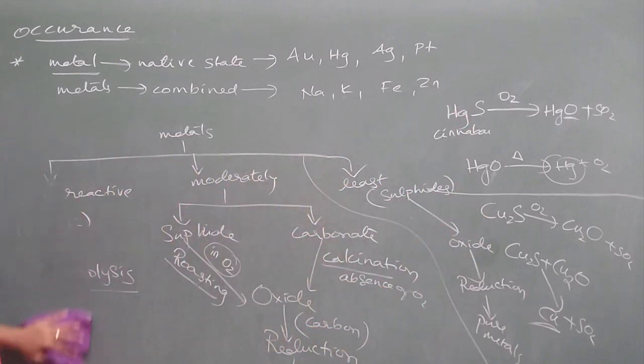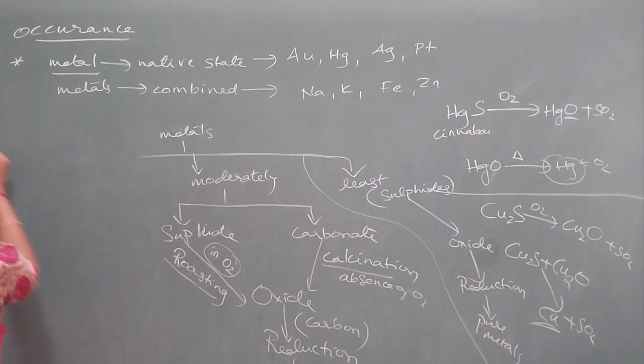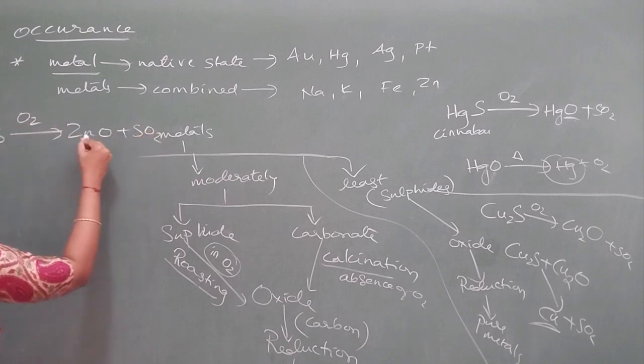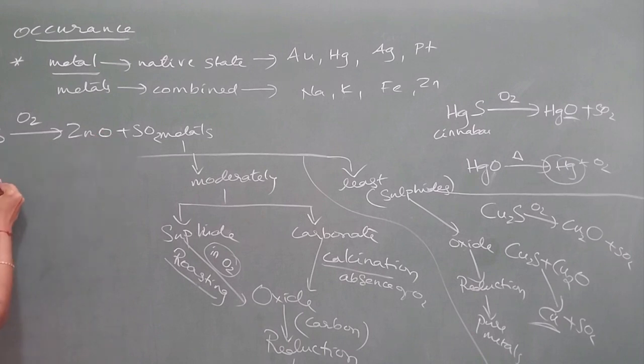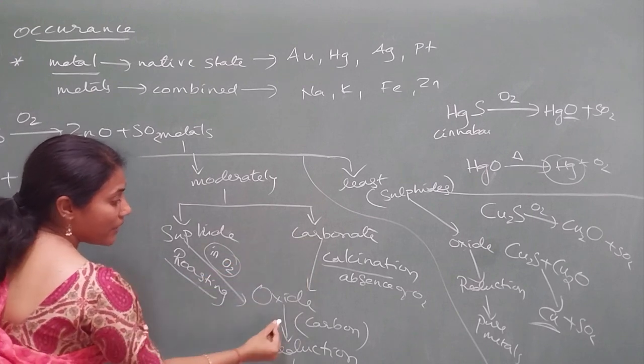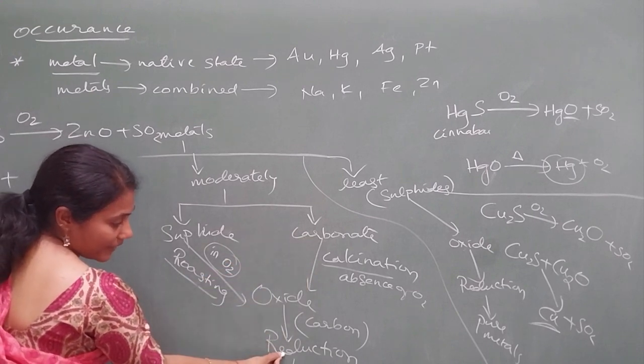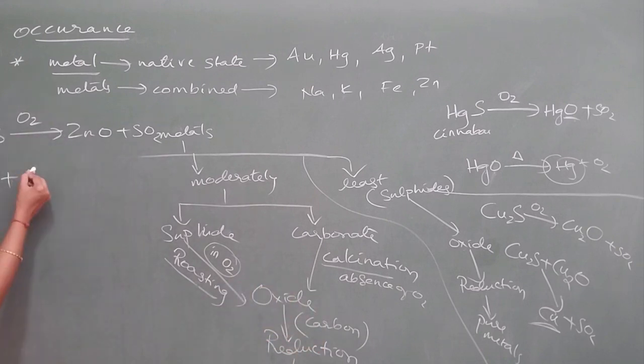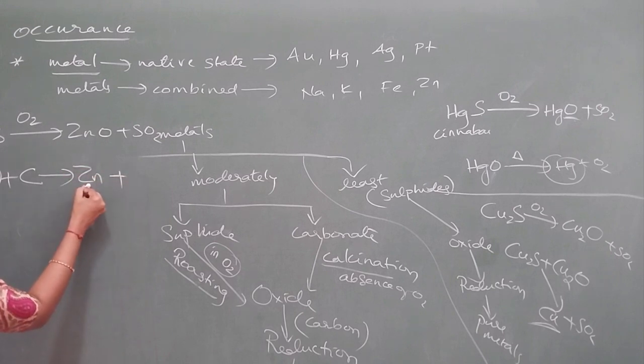Now let me explain this here. Zinc is there. Suppose it is present as sulfide, what do you do? You have to convert to zinc oxide. How do you convert to zinc oxide? By heating this with oxygen. So zinc oxide you got. Now you have to remove this oxygen. So what will you do? You have to use a reducing agent. See here, when I said oxide getting reduction, during the time of reduction you have to use carbon as a reducing agent. So when I use carbon as a reducing agent, oxygen gets separated,